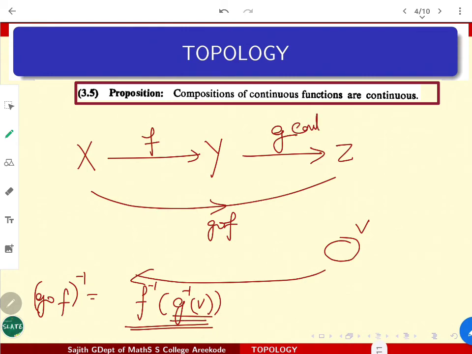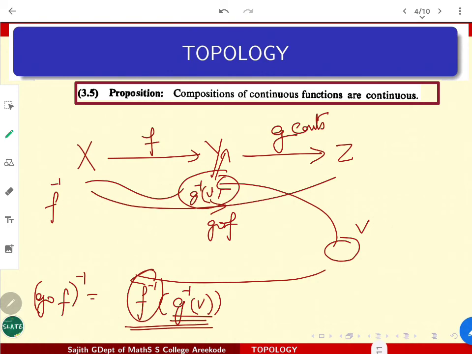Since g is continuous, this pullback is an open set in y. From that open set, you pull back again using f inverse. Since f is also continuous, it's again an open set in x. So compositions of continuous functions are continuous again.